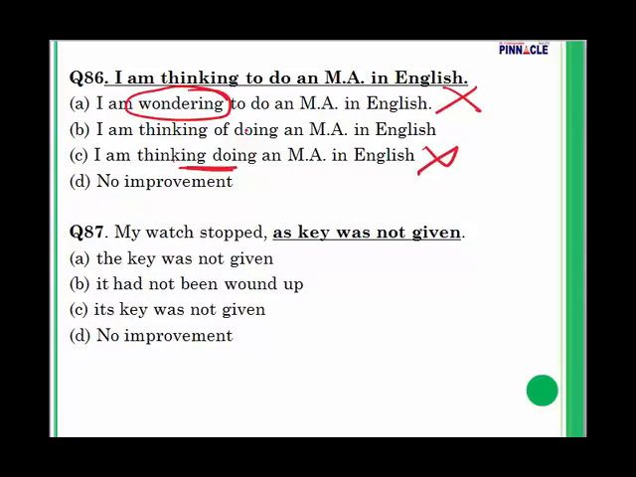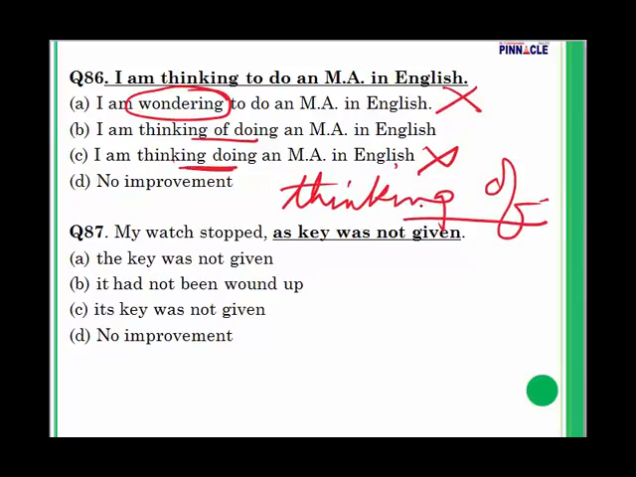Now for question number 86. We use the preposition of with thinking. So, I am thinking of. If you are thinking about something, the trick is that you have to use thinking of. I am thinking of buying a house. I am thinking of selling my car. So for question number 86, we will go with B.